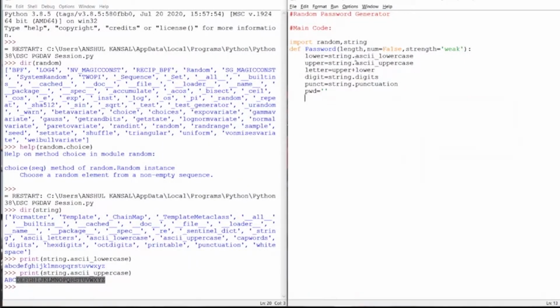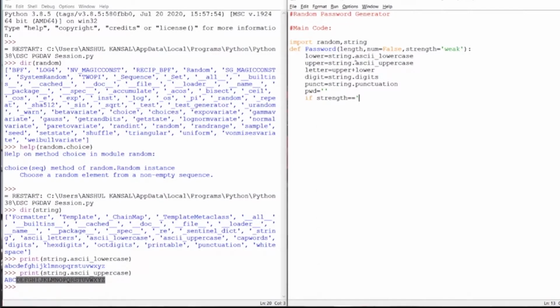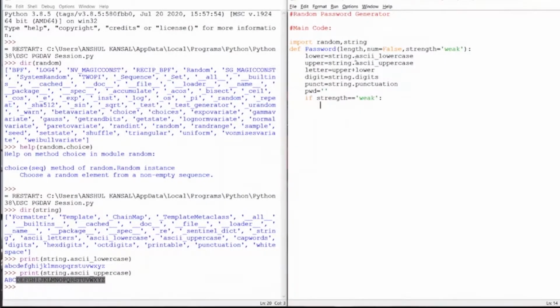Then I'm creating a small password variable, and it's empty for now. And firstly, create something for weak. If our password strength is weak, then for i in range length,